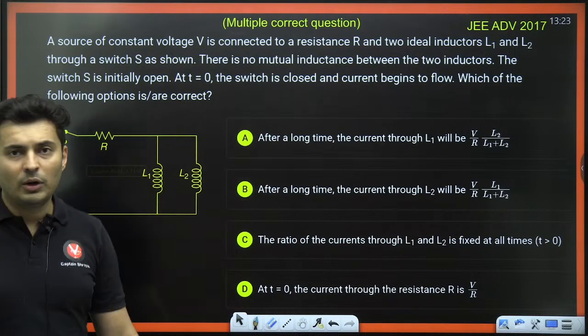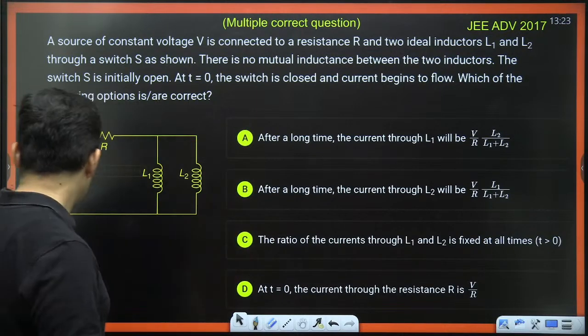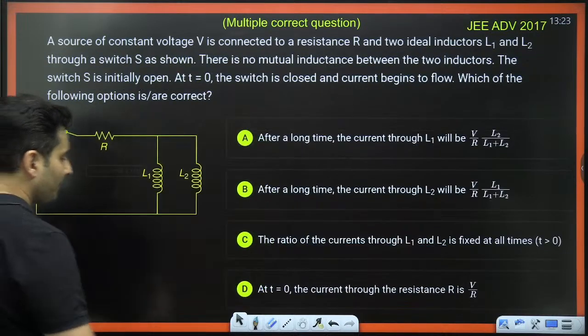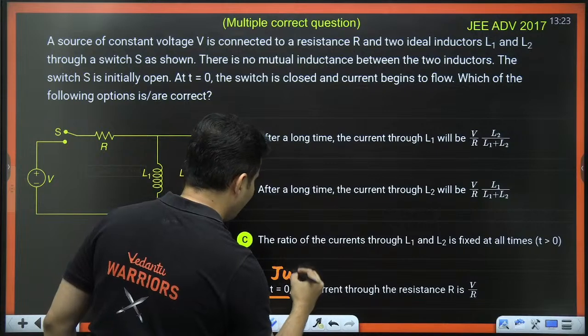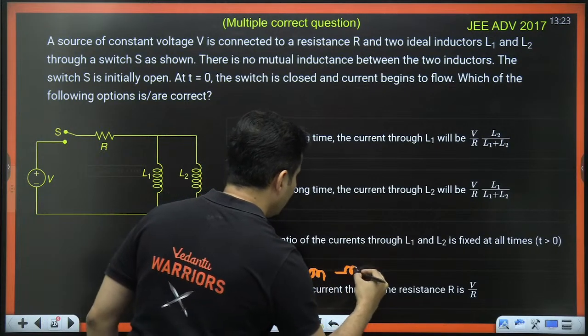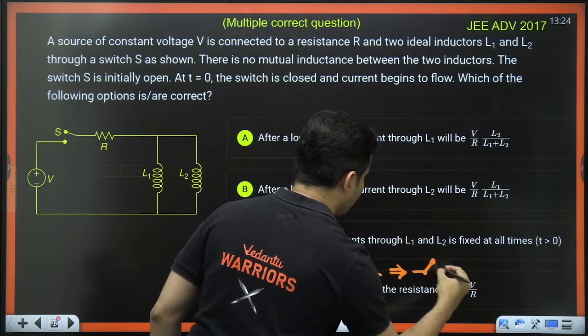Okay. First of all, an inductor, just when you turn on the switch, at t is equal to 0, when it is just on, the inductor basically behaves like an open circuit.